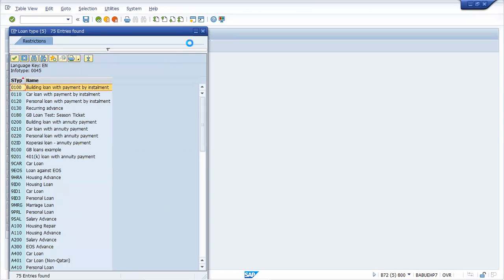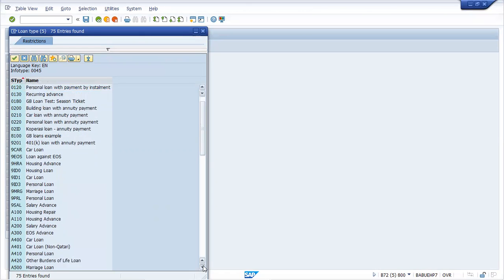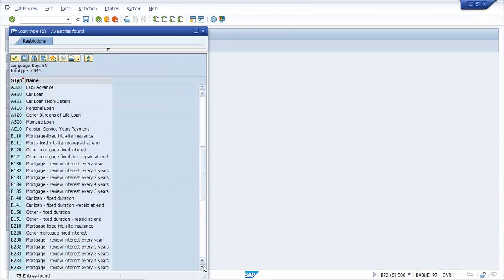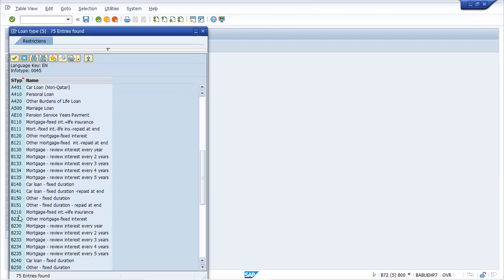This is the table, just scroll down. Is there any M series loan? Just scroll down. There are many options here. I think people have created all of these things. Just scroll down, if there's the M series, I will tell you.